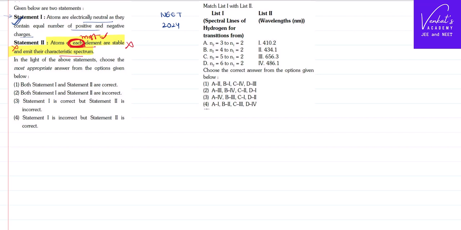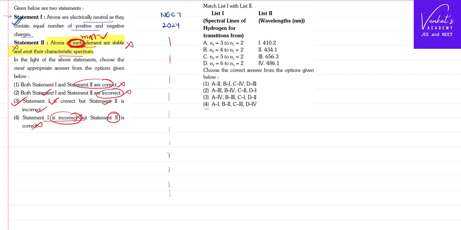First statement is correct. Second statement is correct means this option is wrong. Statements both 1 and 2 are incorrect, that is wrong because 1 is right. Statement 1 is correct and statement 2 is incorrect, that option 3 is right. Statement 1 is incorrect is wrong. Statement 2 is correct is also wrong. So option 3 is the answer for that question.